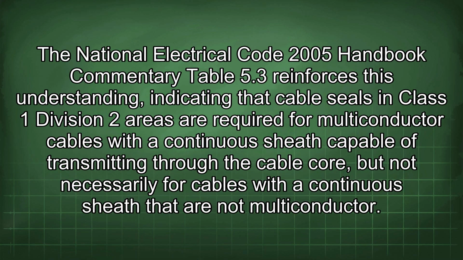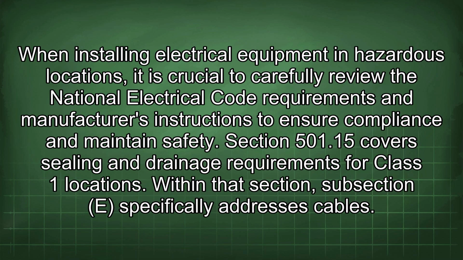The National Electrical Code 2005 Handbook Commentary Table 5.3 reinforces this understanding, indicating that cable seals in Class 1 Division 2 areas are required for multiconductor cables with a continuous sheath capable of transmitting through the cable core, but not necessarily for cables with a continuous sheath that are not multiconductor. When installing electrical equipment in hazardous locations, it is crucial to carefully review the National Electrical Code requirements and manufacturer's instructions to ensure compliance and maintain safety.